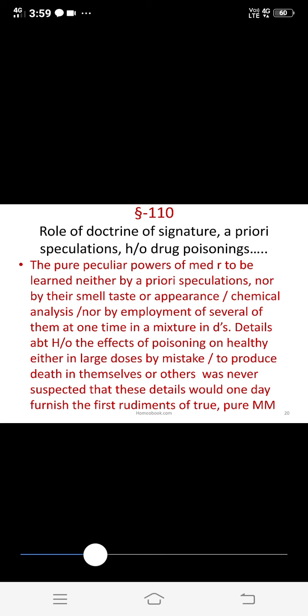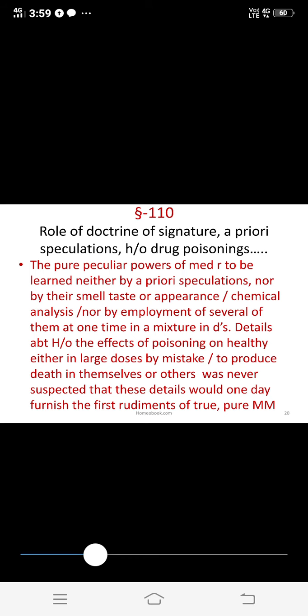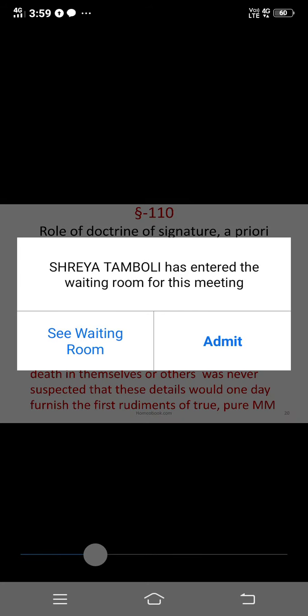So they recorded the symptoms when anyone took poison to commit suicide, or anyone took some medicines or drugs by mistake, and when they gave the signs and symptoms, they recorded them. This is the accidental proving of that medicine.